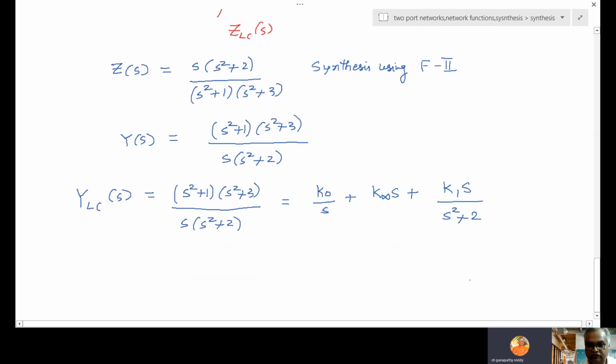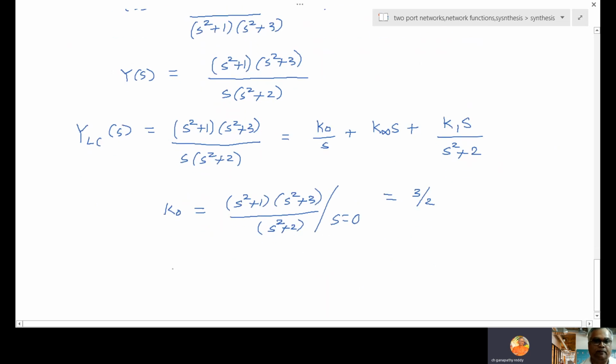Now in this case, we have to solve for K0, K infinite and K1. So what is the K0 answer? This S will cancel, right? Then what is remaining? S square plus 1, S square plus 3 by S square plus 2. Simplify this at S equal to 0. What you get is 3 by 2.